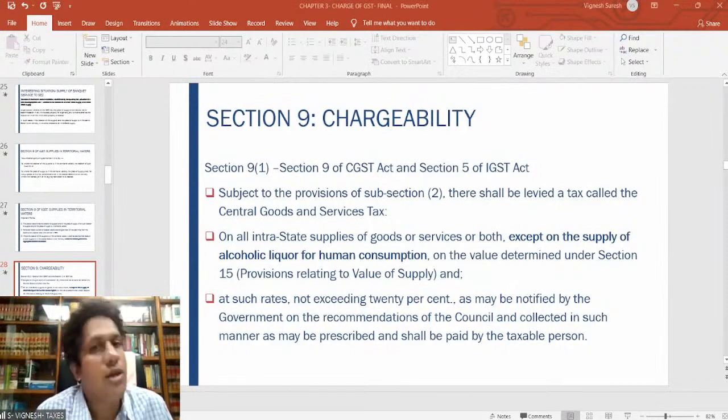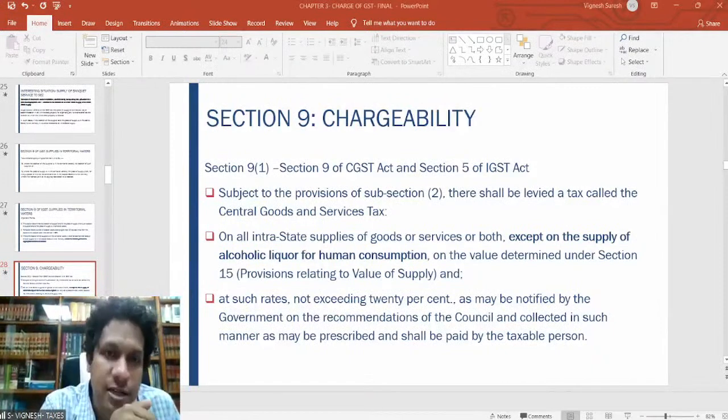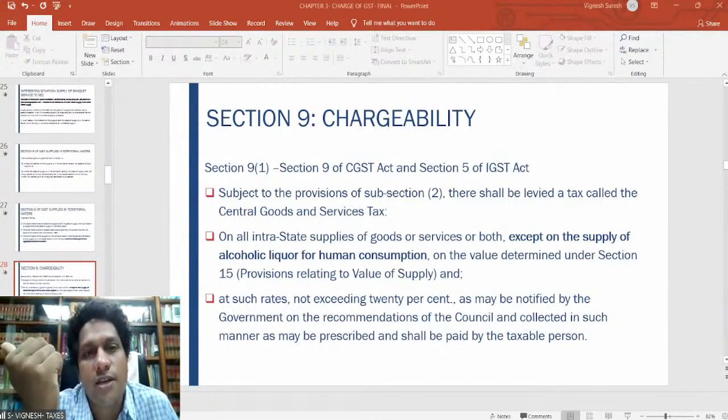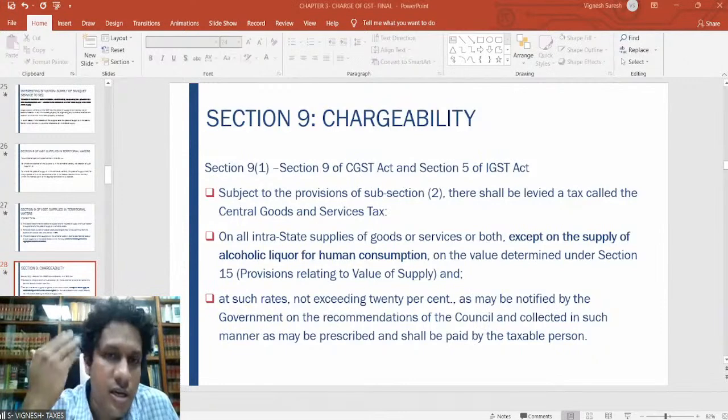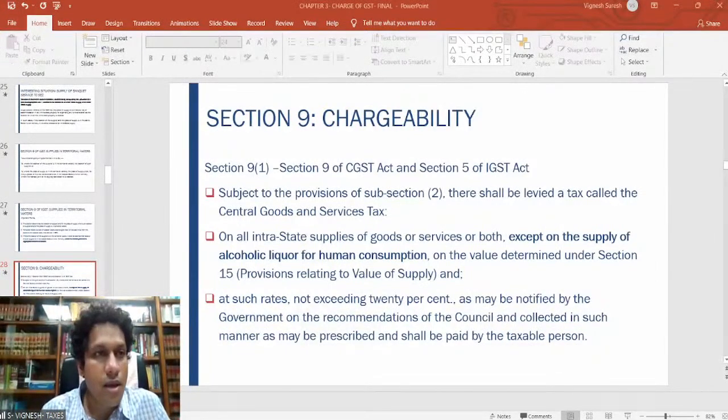So if one person is in two different states, or 3-4 different states, and in one state he has less than 20 lakhs and in the other state he has more than 20 lakhs, he has to get himself registered in all the states. That is the answer to your question. Any further queries here?